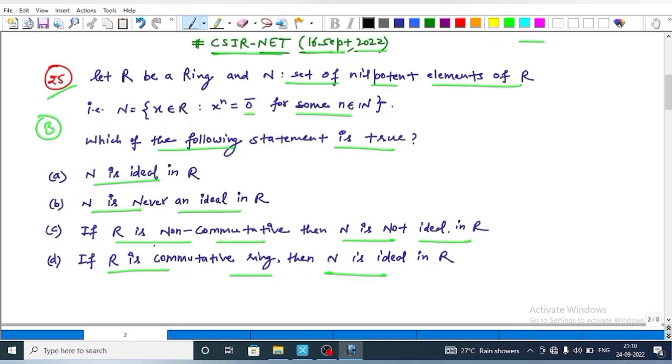Now to conclude: option A is incorrect, option B is incorrect, option C is incorrect, and option D is correct.